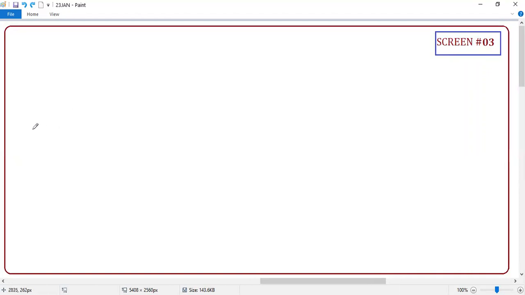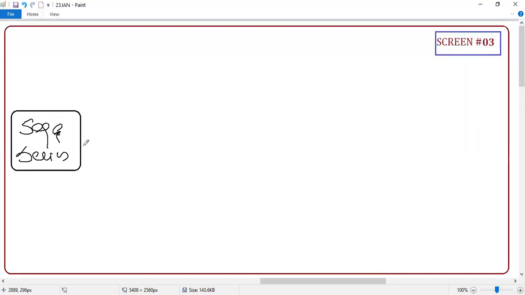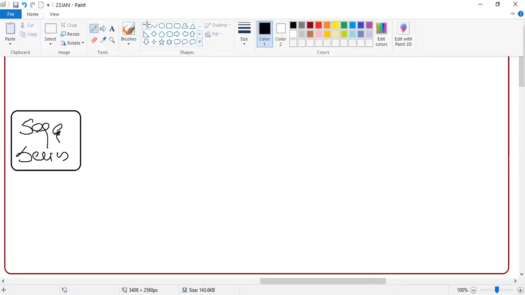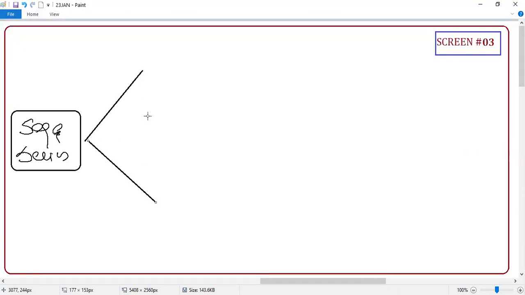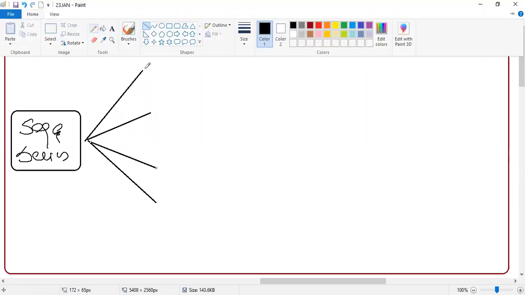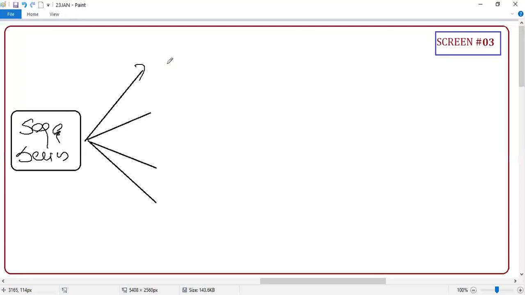Under sequence and series, there are so many things, correct or not? Basically, you can form an infinite number of sequences, clear or not? But we are focusing on only 4 or 5: one is AP, another is GP, another is HP, then AGP.